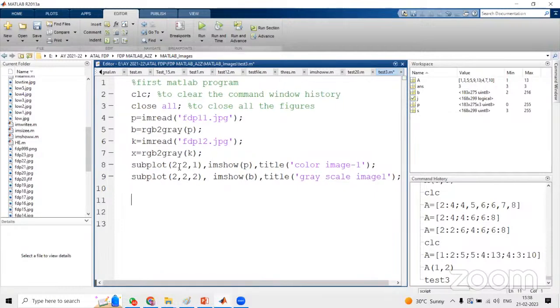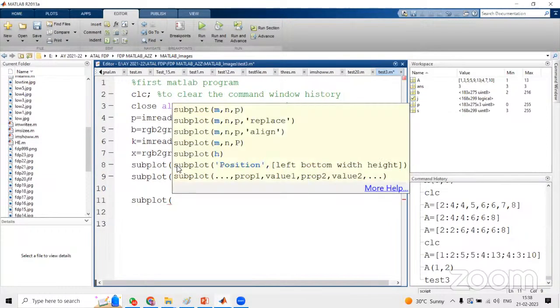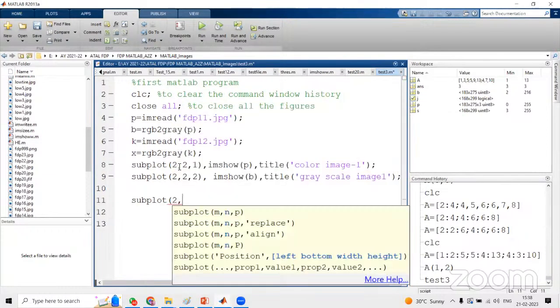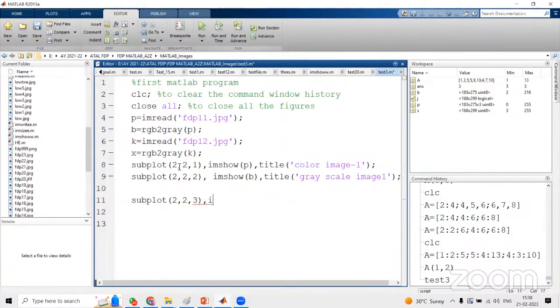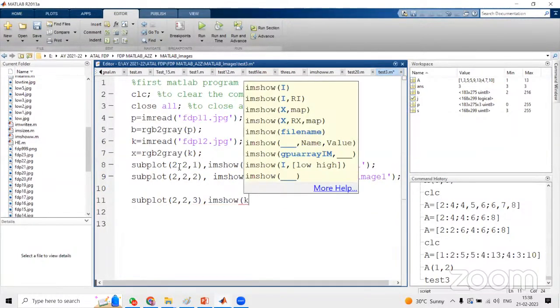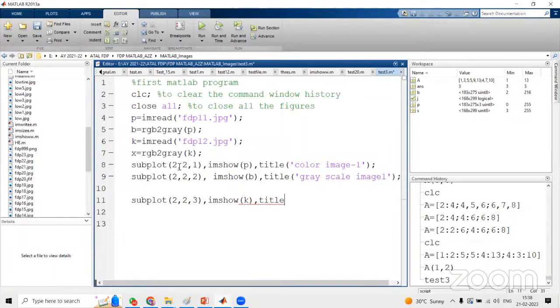And we have two more images, so subplot, 2 rows, the first two parameters are fixed, 2 comma 2. The position is 3 here, so the first row is over. Now in the third position we have to display the other image, so imshow the image stored in the variable k, title, I'm giving color image 2, terminated by a semicolon.